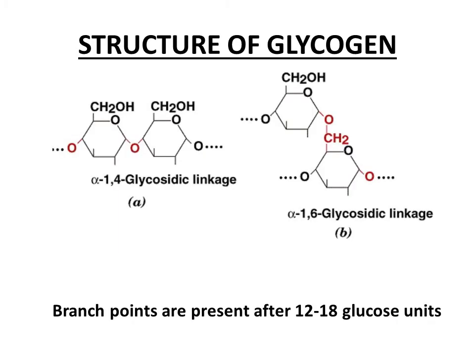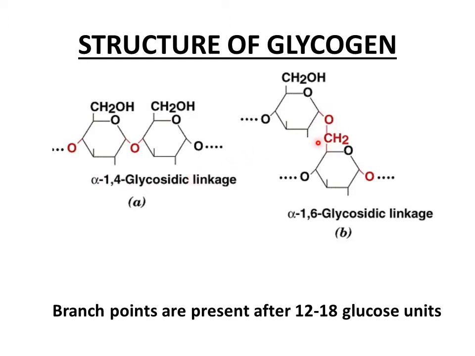So this slide again shows the structure of glycogen. As you can see, in the straight chain configuration, the type of bond present is alpha 1,4 glycosidic bond because carbon number 1 and carbon number 4 of adjacent monomers are taking part in the bond formation, and both the hydroxyl groups are located beneath or below the plane of the rings. That is why the type of bond is alpha glycosidic bond.